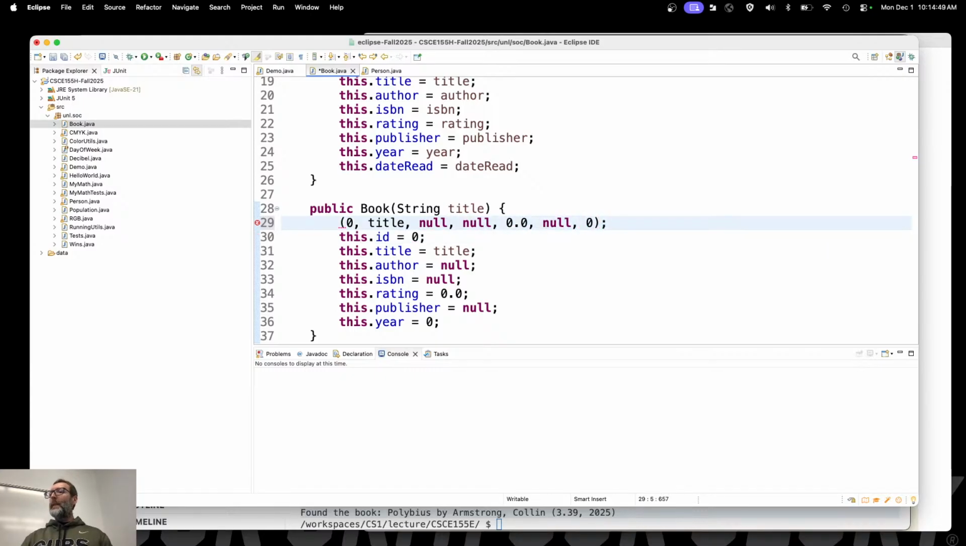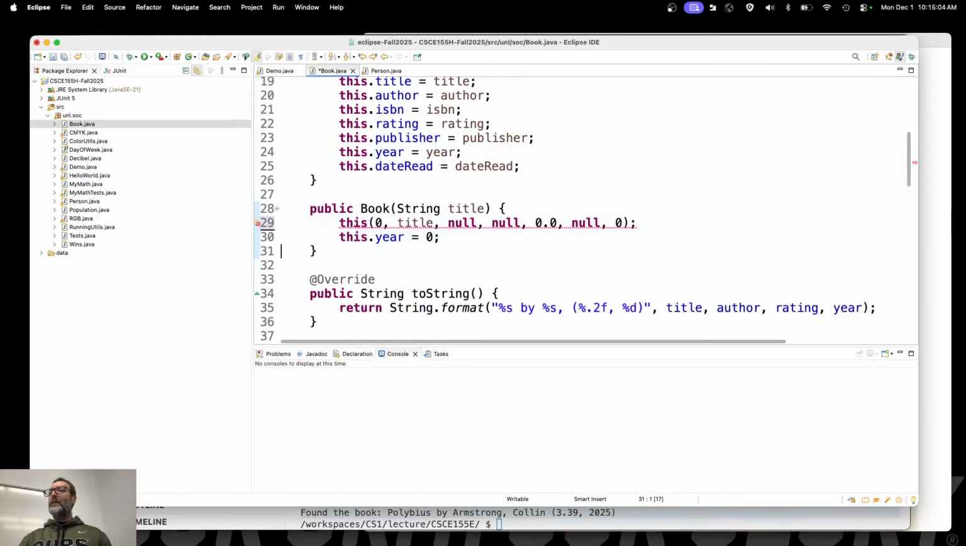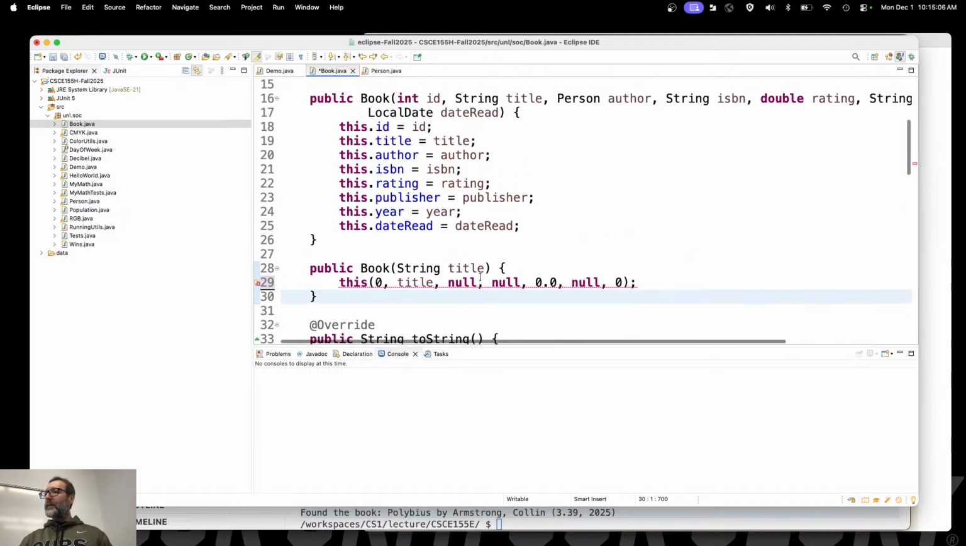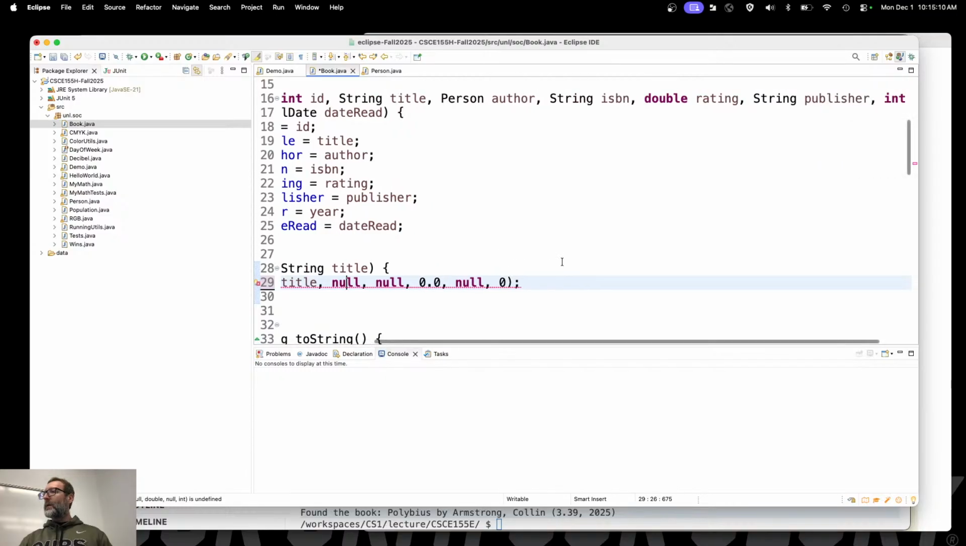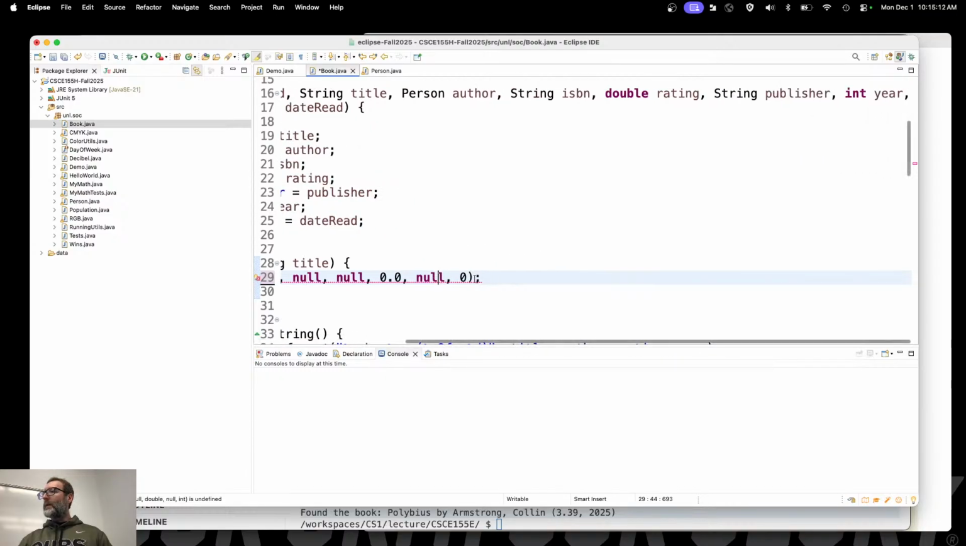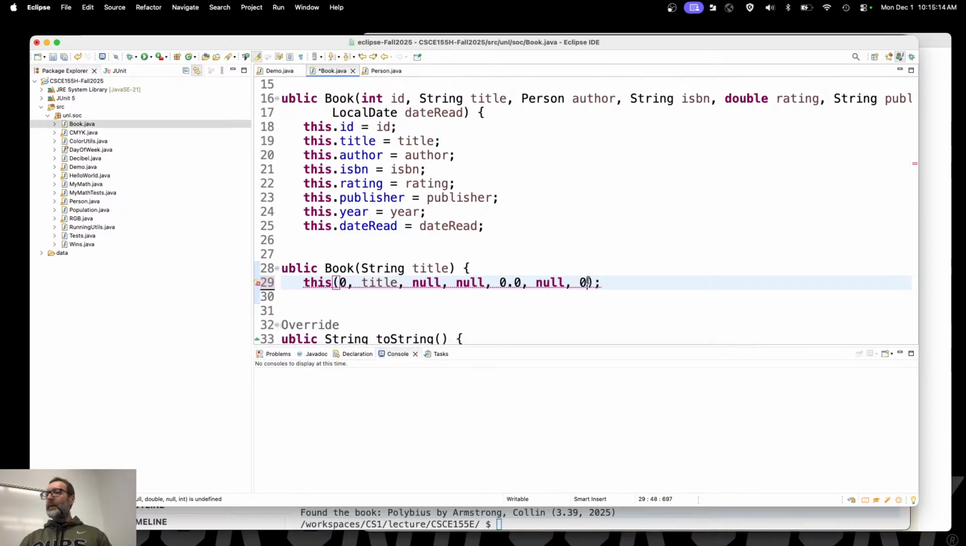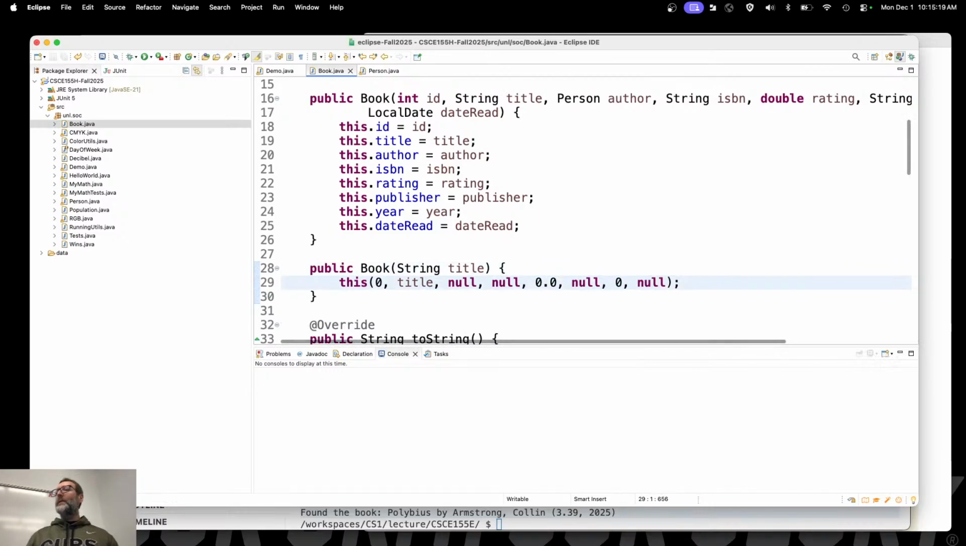Now how do I call that constructor? How did I refer to myself in this class? this. So how do I call that constructor? Also this. Get rid of that. All right, let's see, it should be 0, title, null, null, 0. Oh, and then I need a null, and then 0. Oh, and then null again, sorry. I missed one, date read, in my copy pasta.